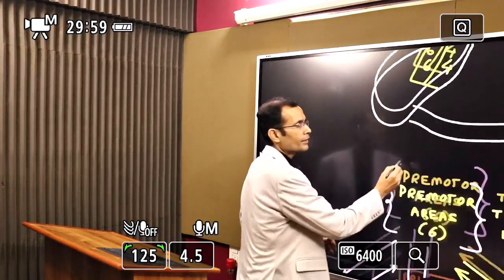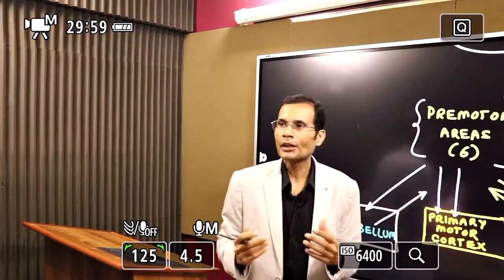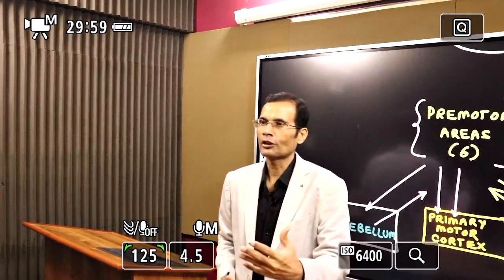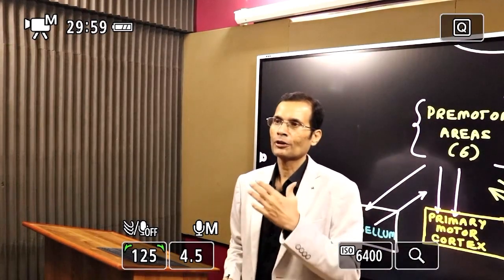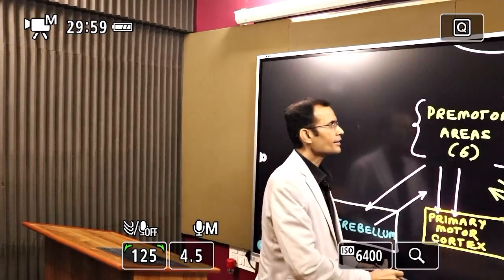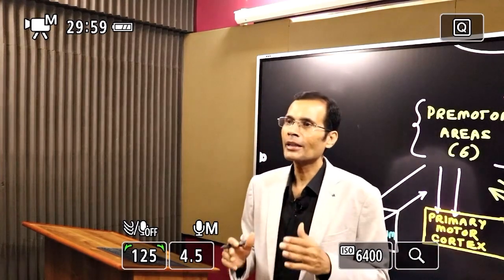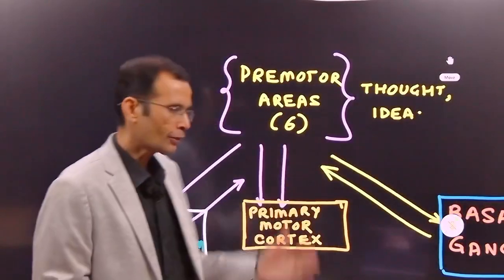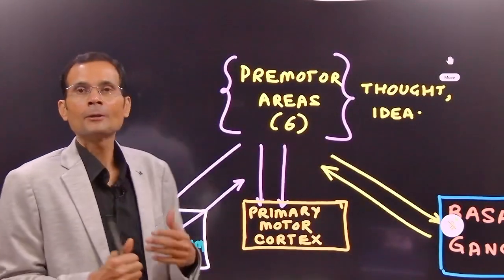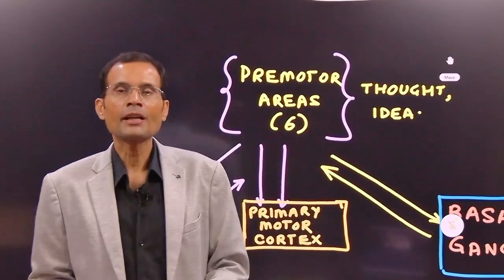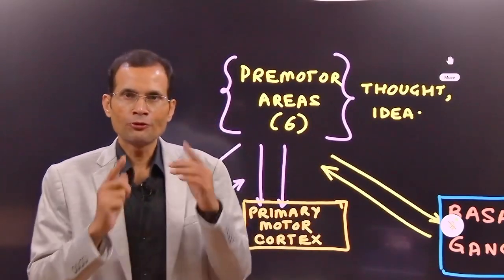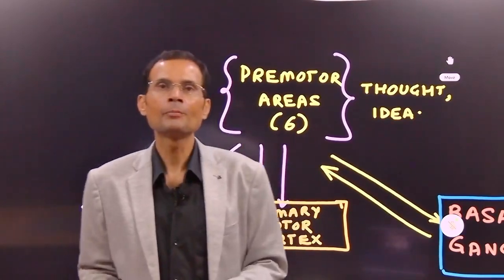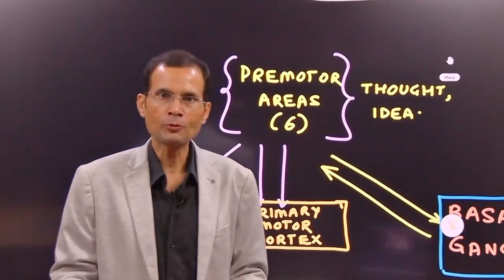So when a person is deciding on a voluntary movement, which means what? It means the thought for the voluntary movement, the idea for the voluntary movement, starts in the premotor and supplementary motor areas, area 6. And therefore, that was the question actually. And the answer is premotor areas, the thought. So the first impulse will be generated over here in this area where the thought comes for the voluntary movement.